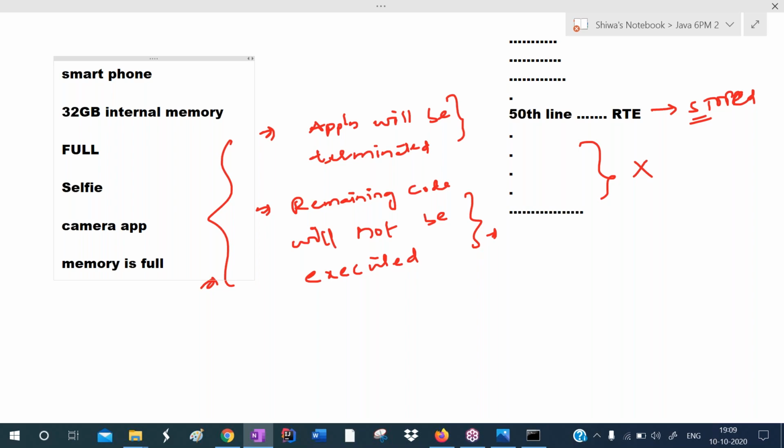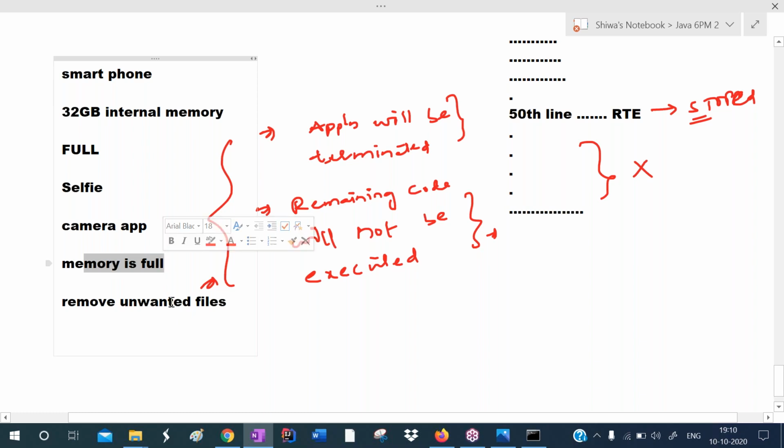So with this, you are understanding the problem here. This problem occurred at runtime. You are using the app now, and it shows the message memory is full. So what do you do? You remove some unwanted pics or unwanted files. Now you take the selfie, and your problem is solved because they handled the runtime error. When there is insufficient memory, a runtime error will definitely occur. They handled it, so that's why we are not getting any problem.